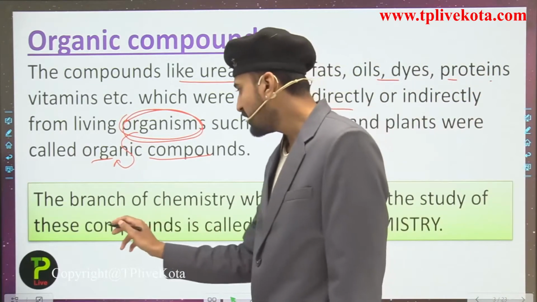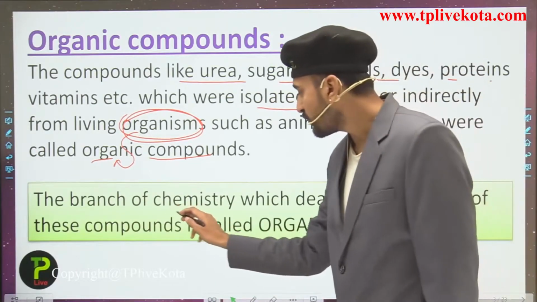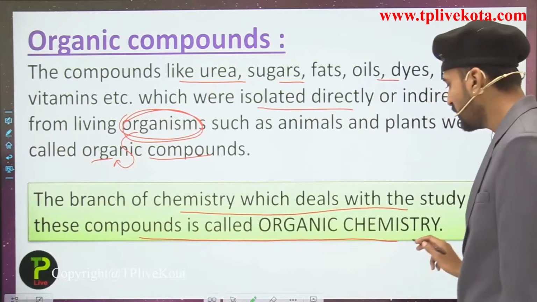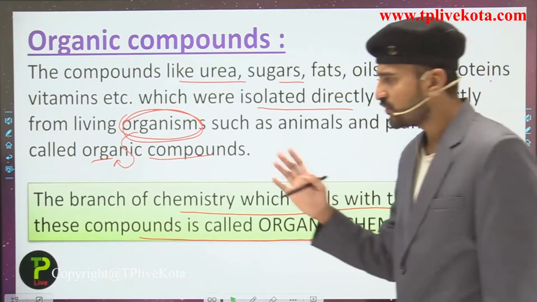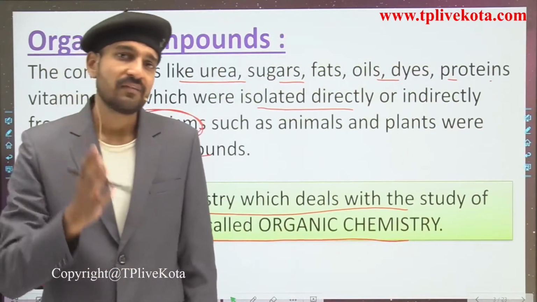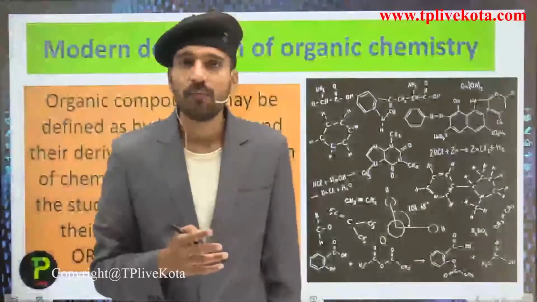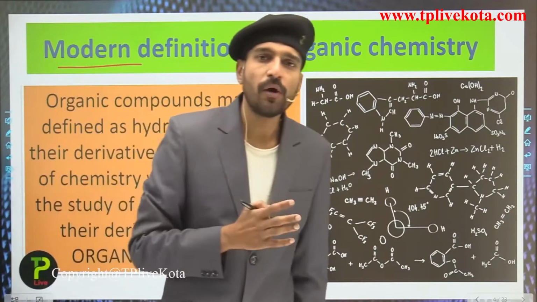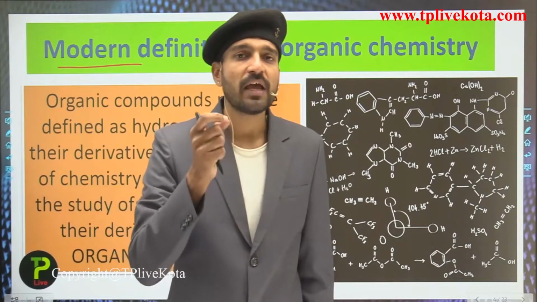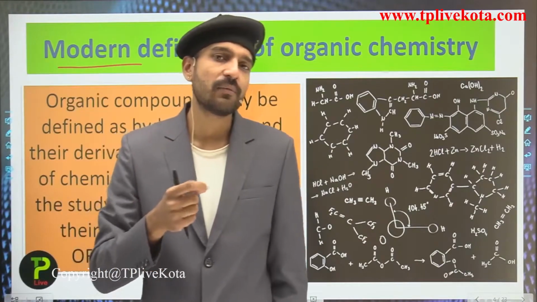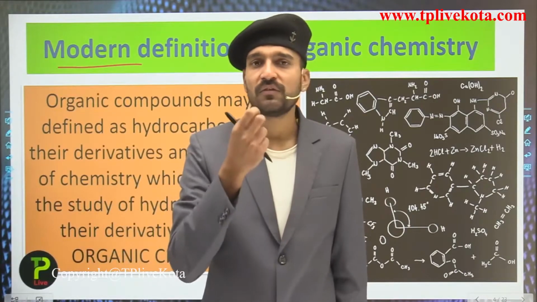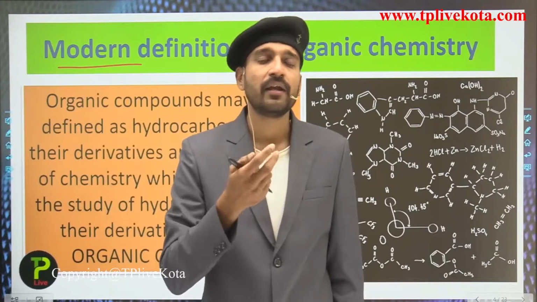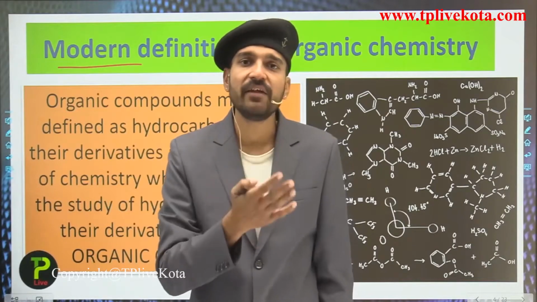So now students, let us see organic chemistry. The branch of chemistry which deals with the study of these compounds, the organic compounds, is termed organic chemistry. So students, this is the classical definition. We have a modern definition also. What we see is that all organic compounds contain carbon as an essential element, and along with carbon, hydrogen is present. Since carbon and hydrogen are present, we can say that all organic compounds contain hydrocarbons, and many other organic compounds are derivatives of hydrocarbons.